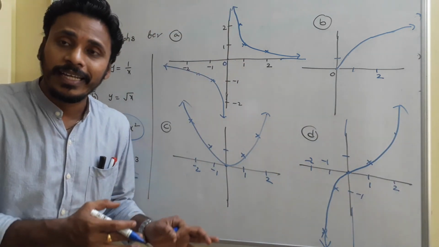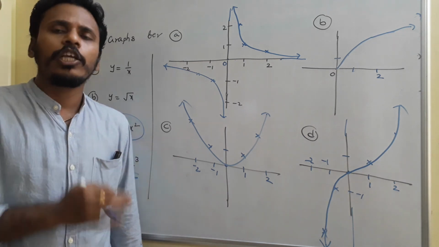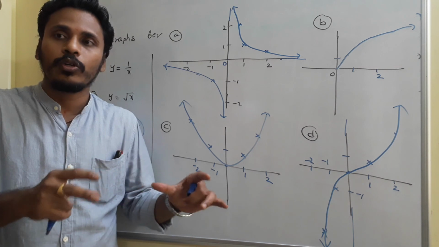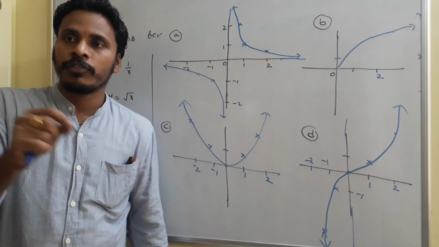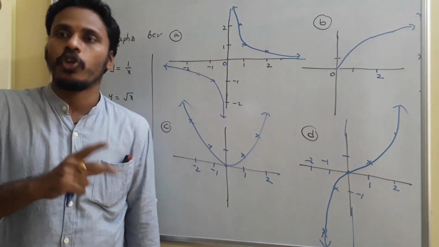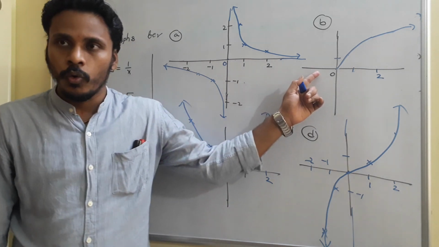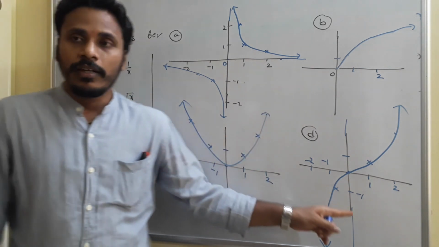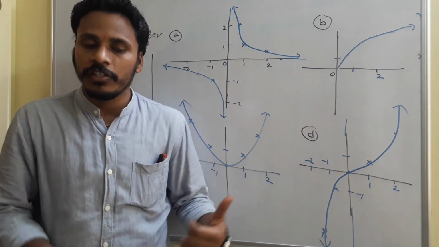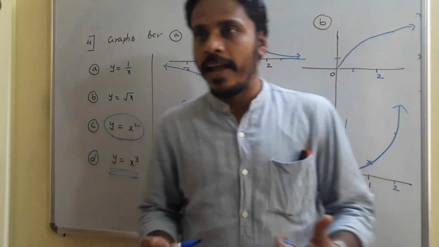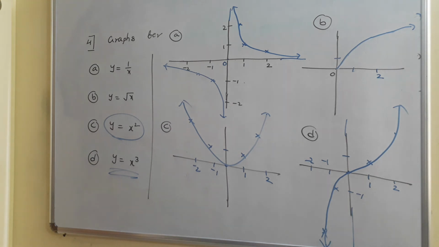Here we are just indicating the shapes, the rough sketches for the graphs. That's why I am directly taking them. If you wish to sketch a somewhat approximately good graph, you just make a table, take a graph sheet or a plain paper, indicate the numbers with equal spacing, and then locate the points and join them. Now this is the rough sketch for y is equal to 1 by x, that is for y is equal to root x, this is for y is equal to x square, that is for y is equal to x cube. All these are standard functions, and for these standard relations and functions, we are just discussing graphs in this class. Just have a look, and that's for today's class.